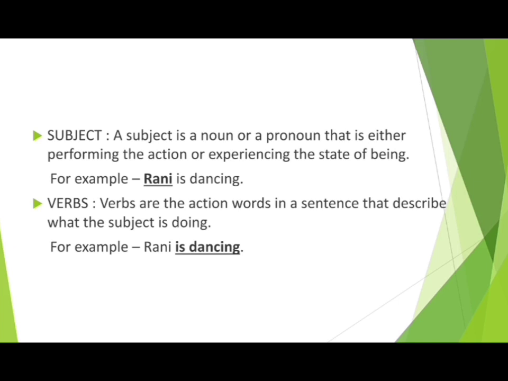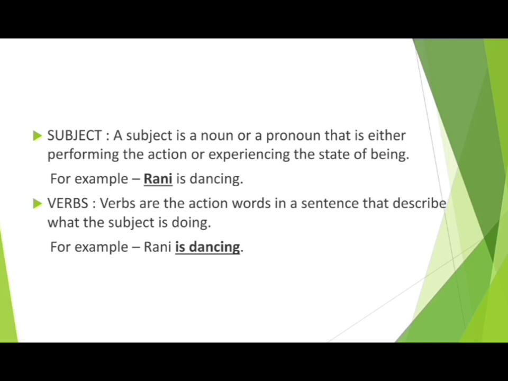We take another example. Mohan is playing. In this sentence, the action which is being performed is playing. But who is playing? Who is doing this action? So the answer will be Mohan. So Mohan will be my subject.